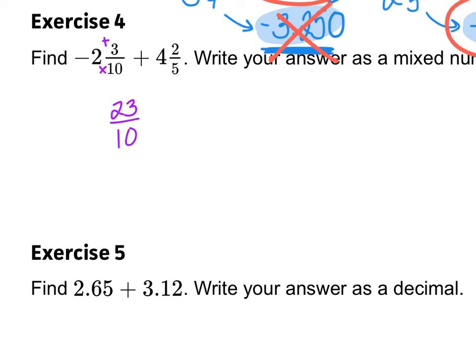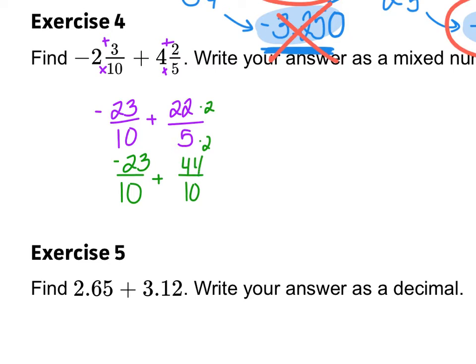Don't forget it's negative. And then I'm going to add that with, let's see, 5 times 4 is 20, plus 2 is 22, 22/5. And then I can find a common denominator. The lowest common denominator that we would use is the 10, because all I have to do is multiply the 5 by 2 to get that, and I don't have to change the first fraction at all. It's going to stay negative 23 over 10. And then 22 times 2 is 44.